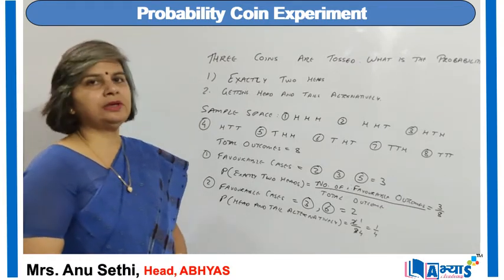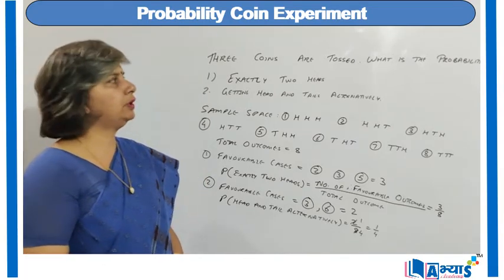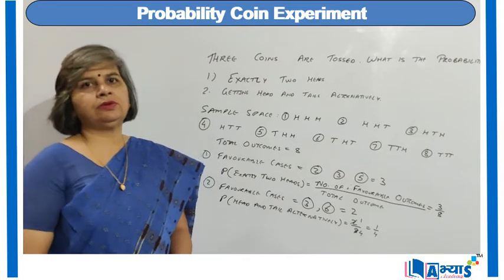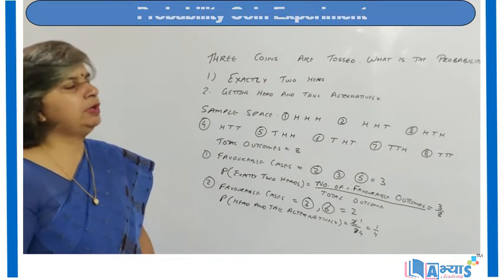So this is how we can apply the concept of probability in the case of coins. That means we are tossing the coins, and in the coin experiment we are trying to apply the concept of probability.